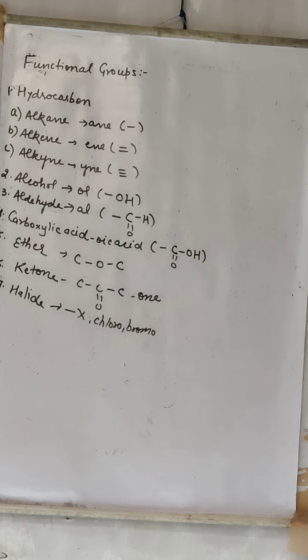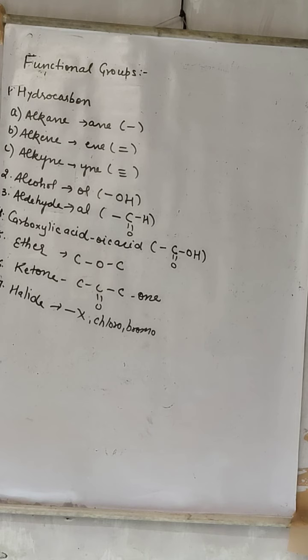What is IUPAC? That is IUPAC naming, that is International Union of Pure and Applied Chemistry. IUPAC decides what will be the name of that particular compound. As you all know, IUPAC decides the name of each and every compound. Similarly, IUPAC decides what is the name of that particular organic compound.